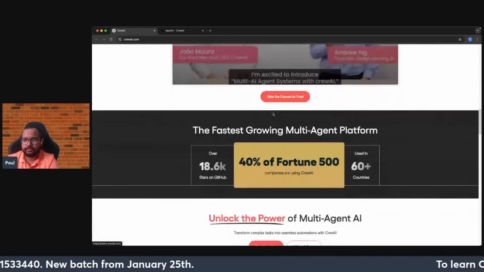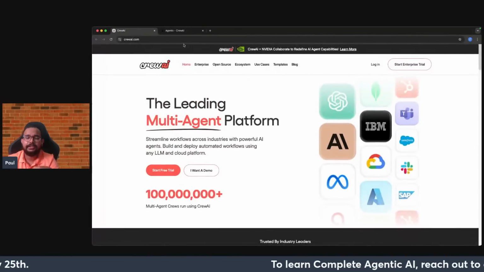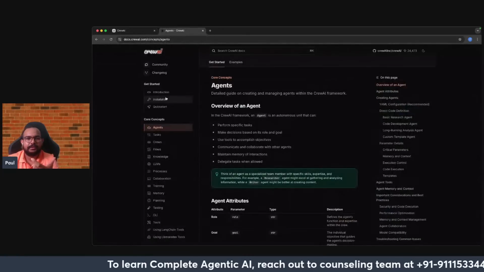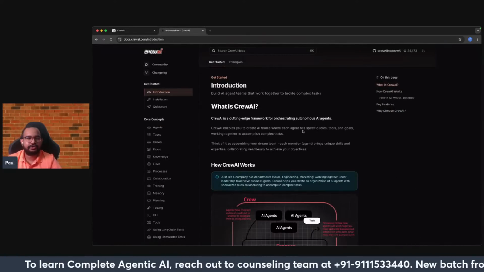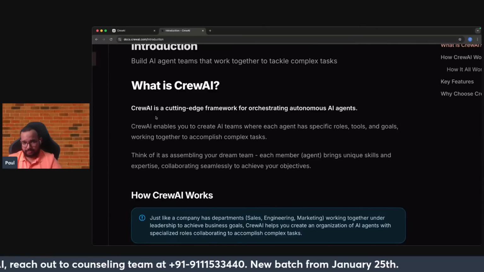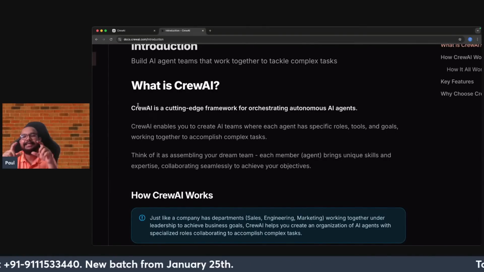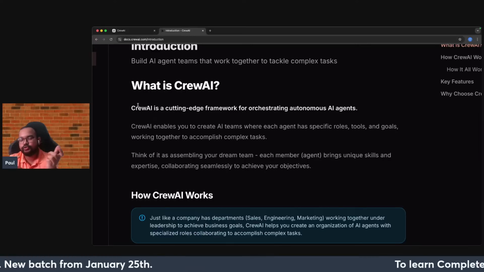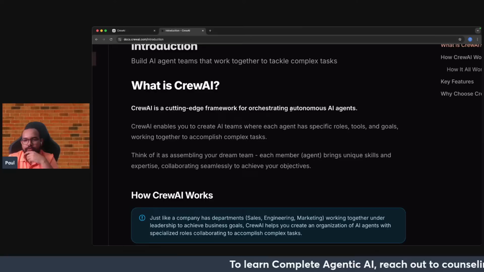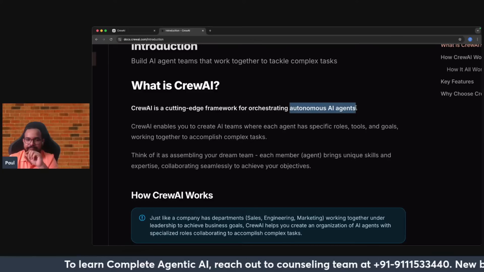Right now, the main thing that we want to focus on is to look into the docs quickly so that you understand the architecture of CrewAI. I will just go into the introduction part and zoom into a few of the things. The first part: what is CrewAI? It is an agentic AI framework which is used to build AI agents, as you can see, autonomous AI agents. Even today we'll be building the same thing.